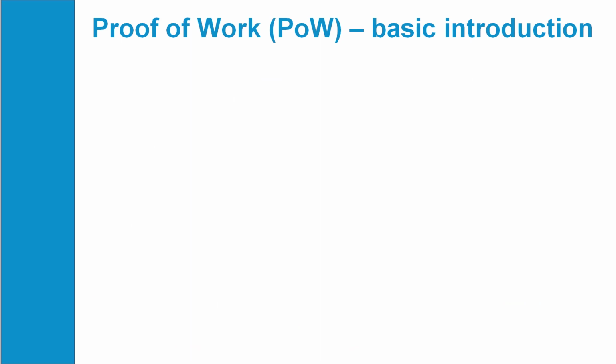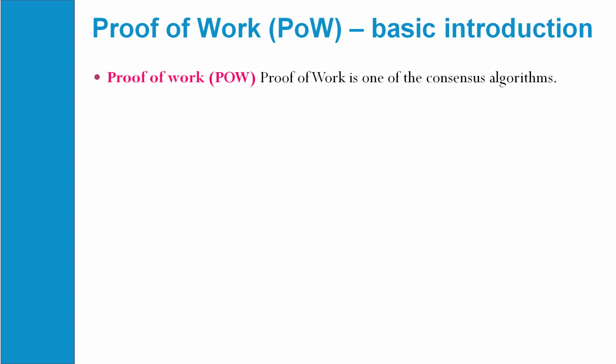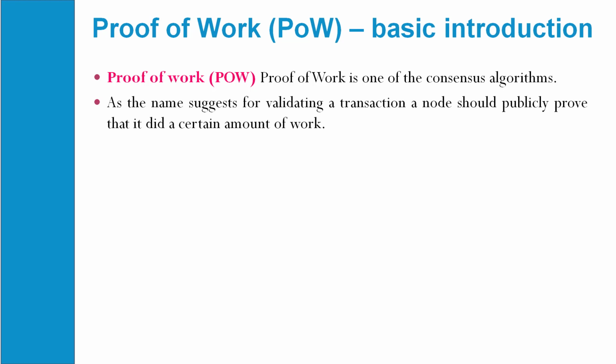So first we'll discuss proof of work. What is proof of work? It is one kind of consensus algorithm. As the name suggests, for validating a transaction, a node should publicly prove that it did a certain amount of work. We can validate certain kinds of transactions, or that certain work has been done within the network, through this consensus algorithm.